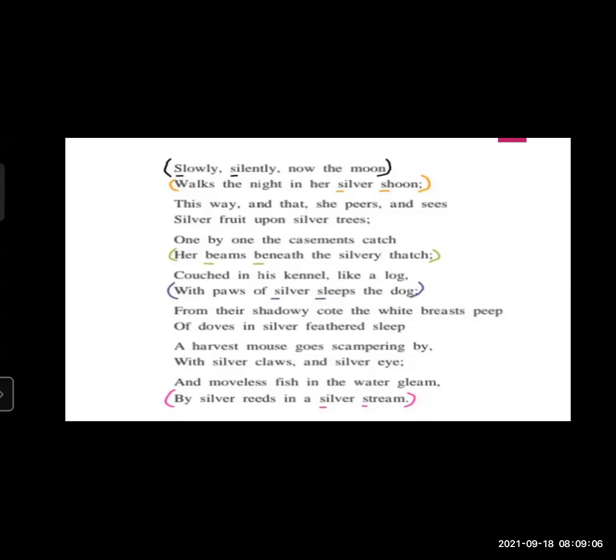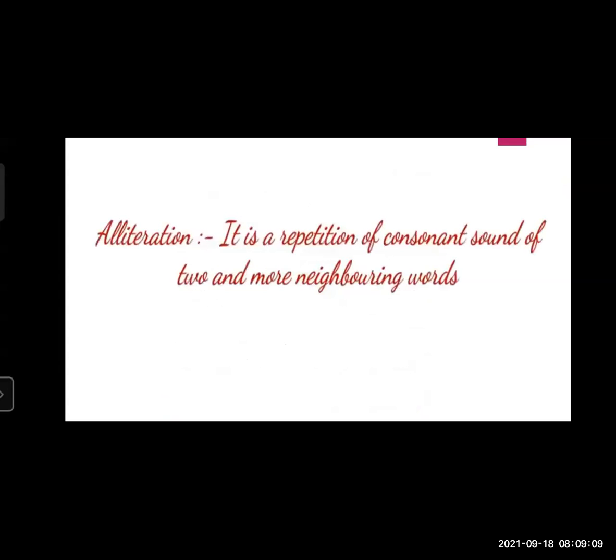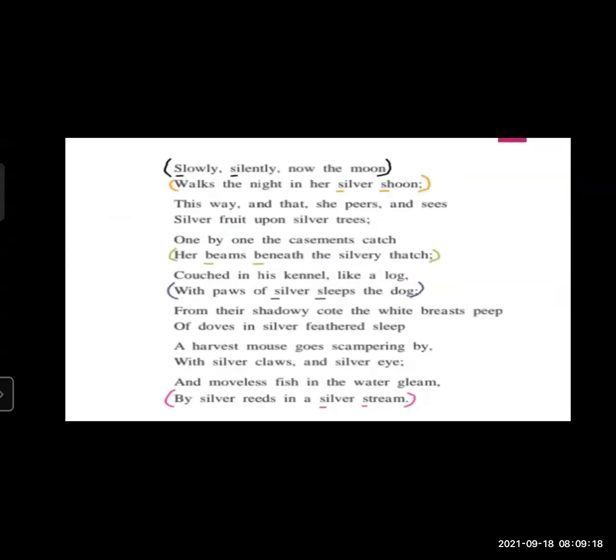So we have seen the definition of alliteration: it is a figure of speech which is the repetition of consonant sound in two or more neighboring words. Here in the poem, we have seen only two words. Sometimes the same sound or the same letter is repeated three, four times, and that time also it is a use of alliteration. So this is the use of alliteration in the poem.